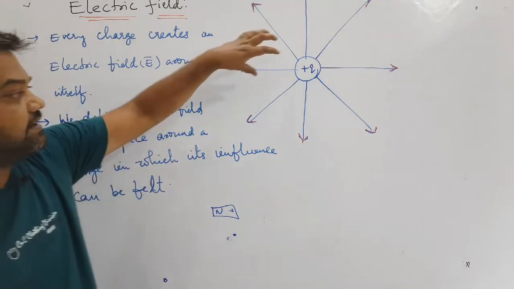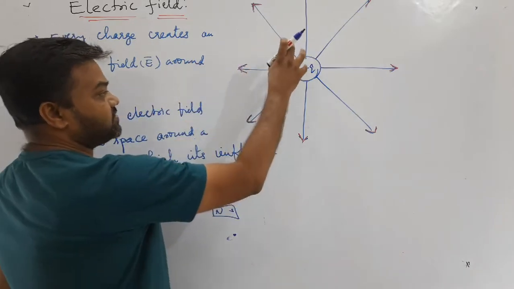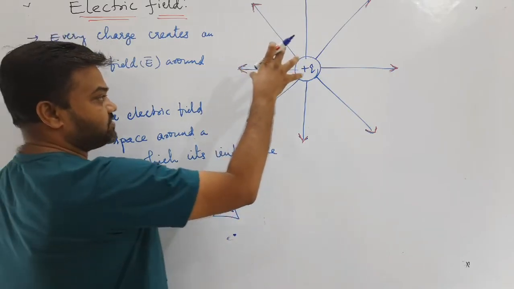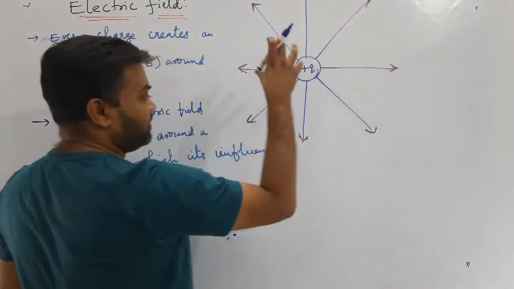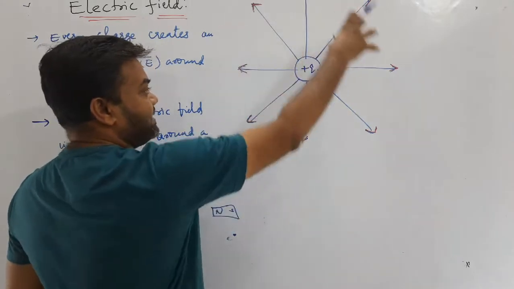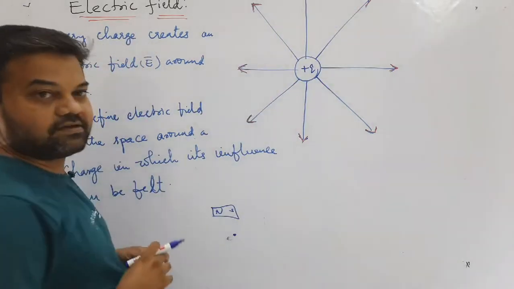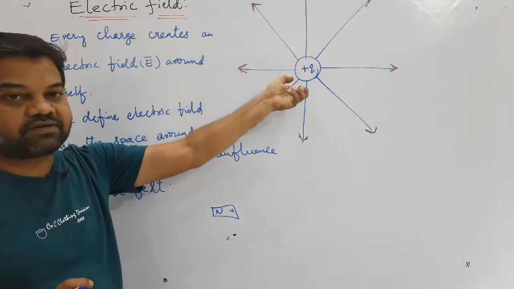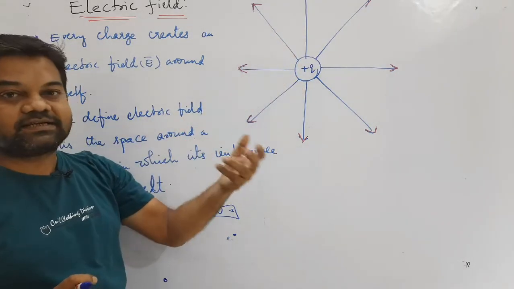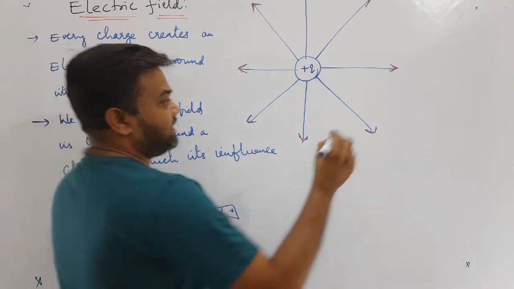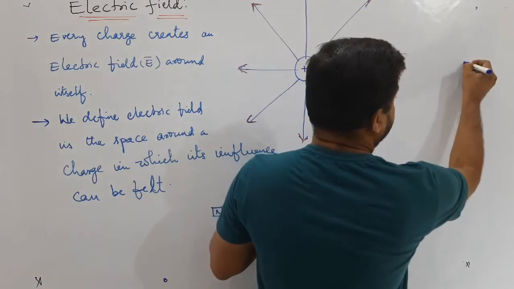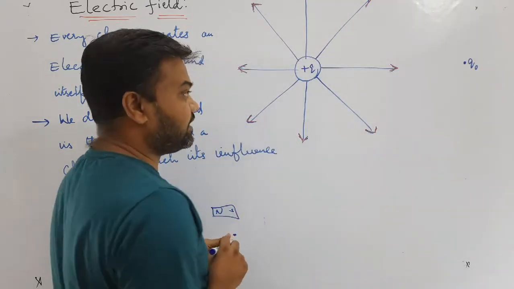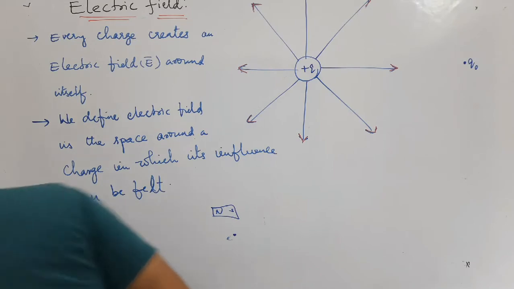In the same way, here also there is a positive charge. Whether positive or negative, because of this charge there is a space around it in which some influence is present. Because of this influence only we have the electric force. Suppose you place a small test charge, we call this a test charge.